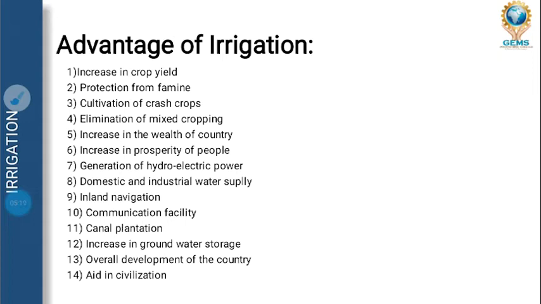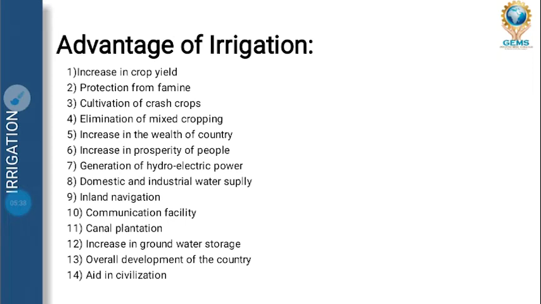Next is generation of hydroelectric power. How is hydroelectricity connected to irrigation? When a reservoir or a dam is made, the water is made to run through the turbine. That same water can be used for irrigation purposes too. So hydroelectricity generation is also an important part of irrigation. Next, domestic and industrial water supply. A recent example is the Nal Jal Yojana by the government of India.